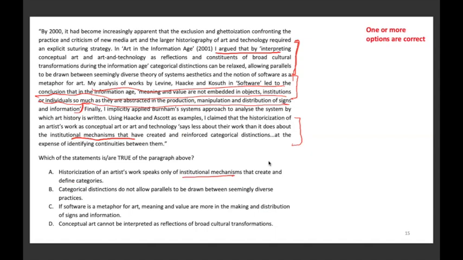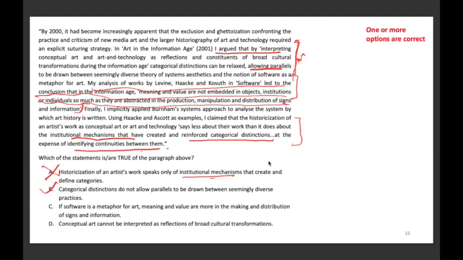No, in fact, he's criticizing that part. They do create and define categories at the expense of identifying continuities between them. They also do this, but we do that not only to define categories. So no, this is wrong. Categorical distinctions do not allow parallels to be drawn between seemingly diverse practices. Again, this part and also here, categorical distinction can be relaxed, allowing parallels to be drawn between seemingly diverse practices. So this part also, so B is correct.